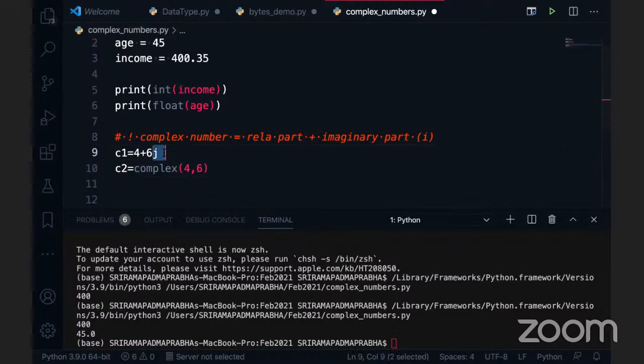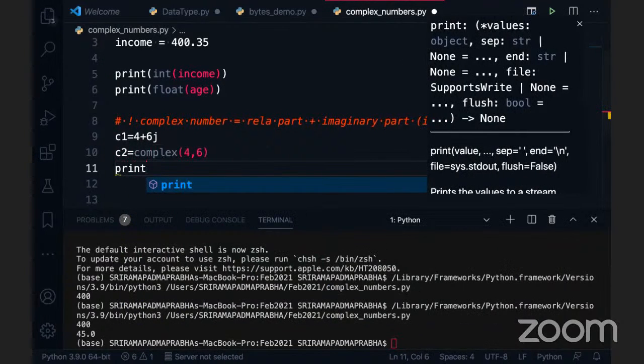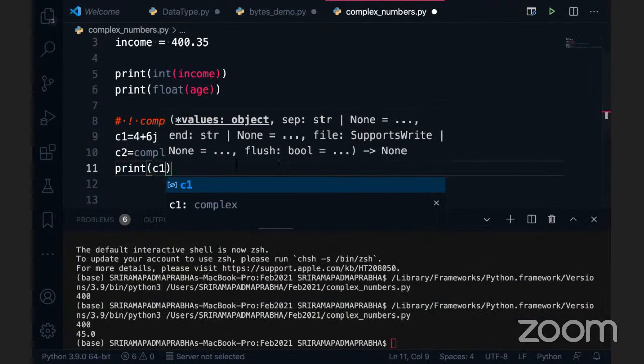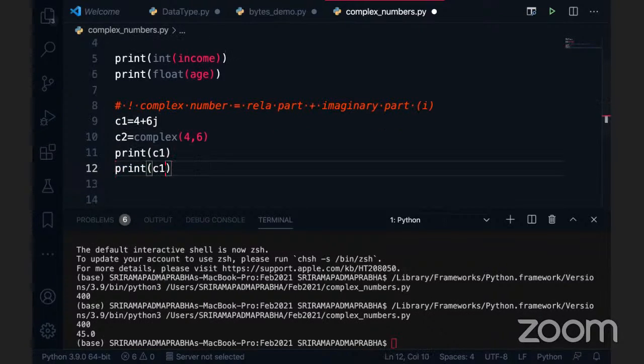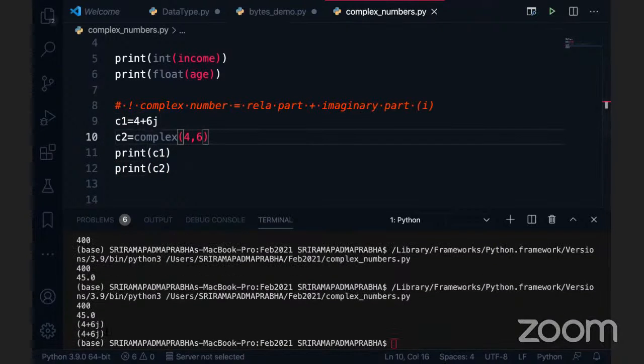If you do not use the j, this is an integer, right? But if I say 4 plus 6j, then this is a complex number. So I want to print both of them and see the output. Print c of 1, and print c of 2, and let's see the output. I'm going to execute this, and we can see the same output.